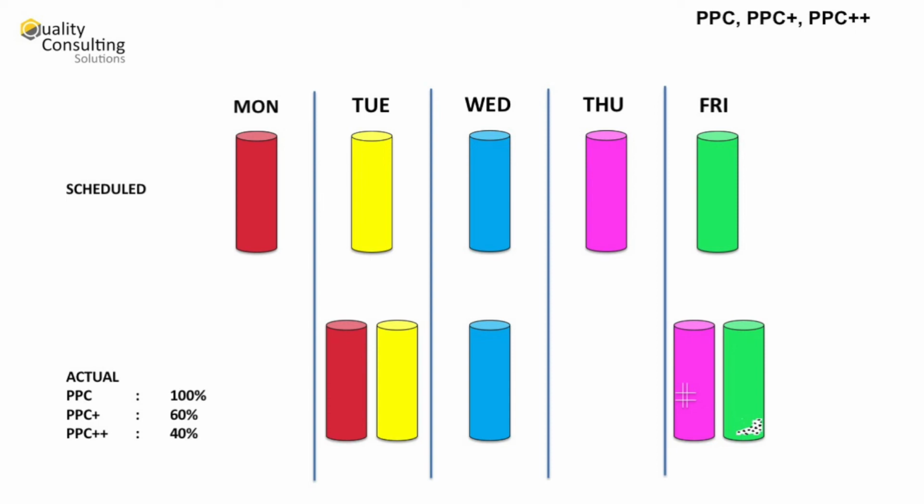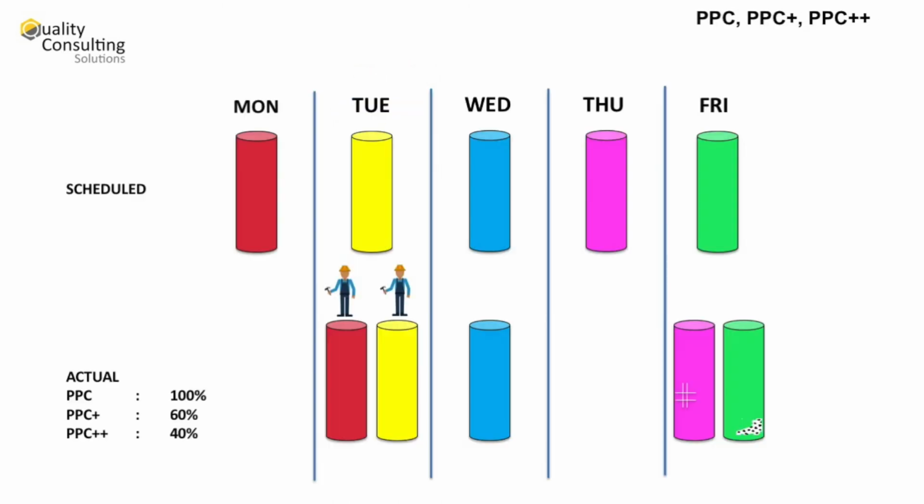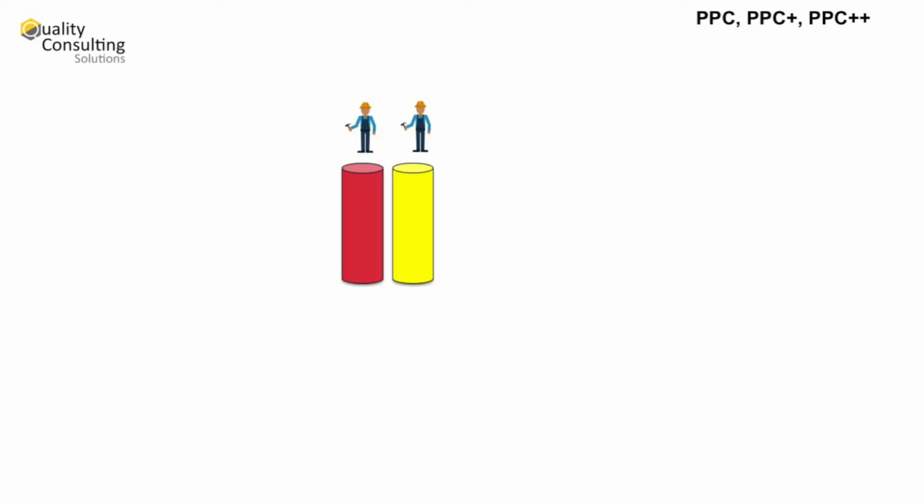Take note that PPC Plus is not a daily PPC, since our final PPC Plus balance is based on a weekly period of time. Regarding the resources, remember that 1 column is to be done by 2 workers, and on Tuesday, we got 2 columns done. Since no column was done at all on Monday, and no additional worker was added on Tuesday, we conclude that actually, 1 column can really be done only by 1 worker. Then, having 2 workers means a wasted extra cost equal to 1 worker.